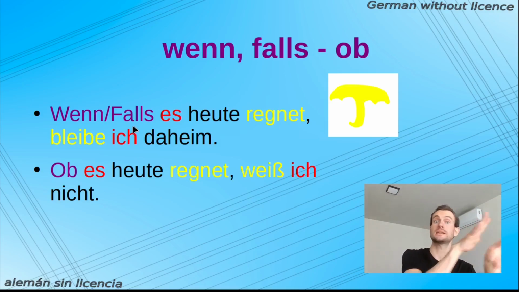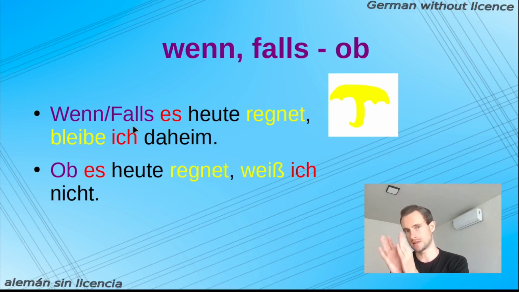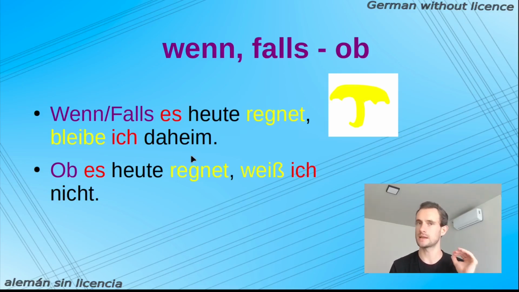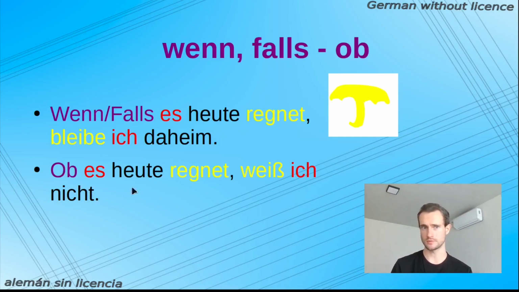Okay, in case that and that is happening, so we have a condition, the following consequence is taking place as well. Okay, so if you want to express a consequence and a condition, you have to use wenn or falls. Ob is just used if you want to mention two options, whether one or the other. Then you have to use ob. Okay, that would be the difference.